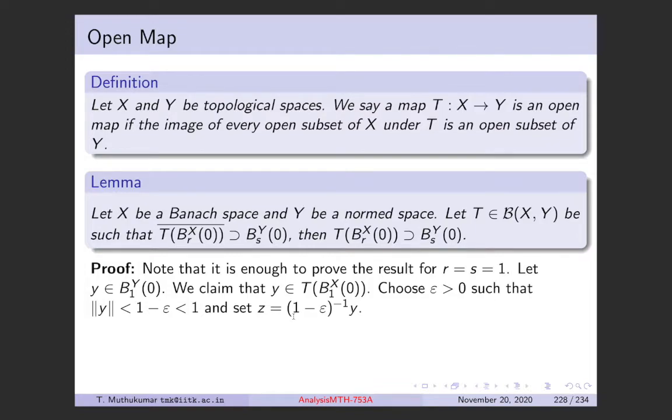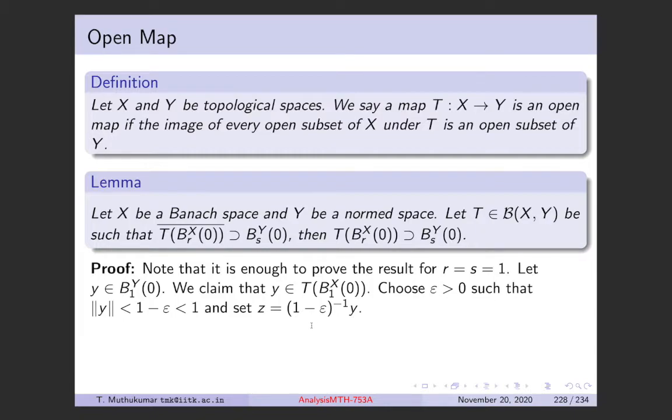So now this y is coming from the unit ball of Y. We choose an epsilon such that norm of y is less than 1 minus epsilon, right? Because norm y is less than 1, you choose an epsilon such that norm of y is strictly less than 1 minus epsilon, and you define z to be (1 minus epsilon) inverse times y, right?